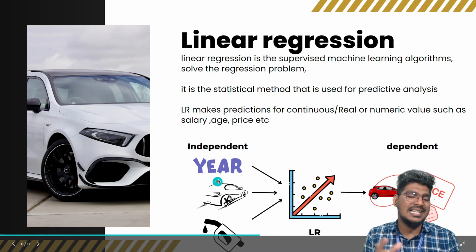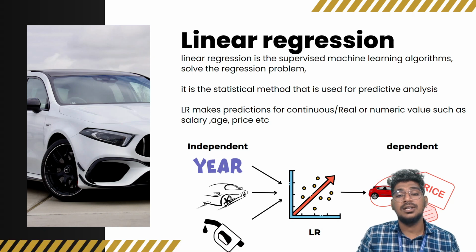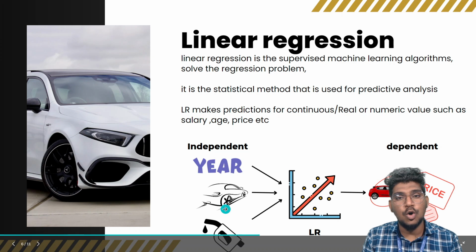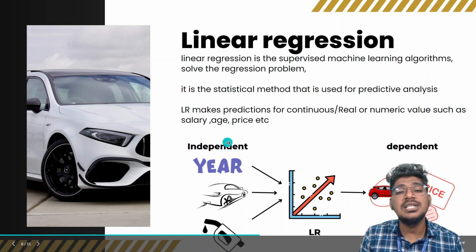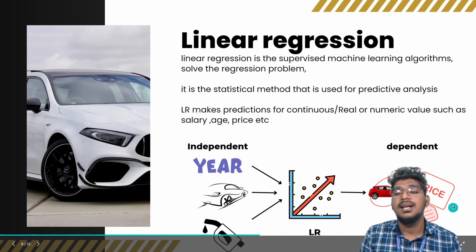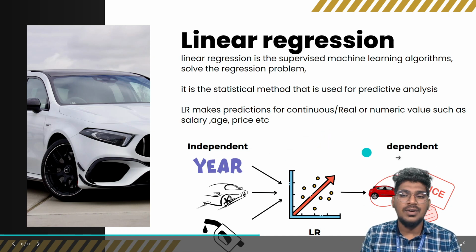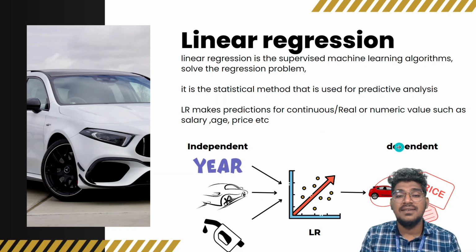This is just an example for our particular target. So the independent data is the year, model and fuel type. Based on this data, the car price will be determined. That regression will give the price of this particular target. That is nothing but the dependent value.